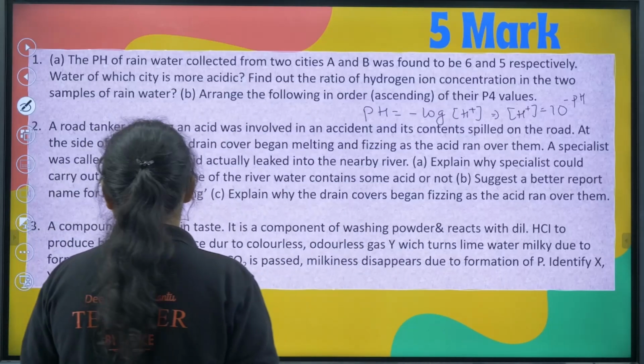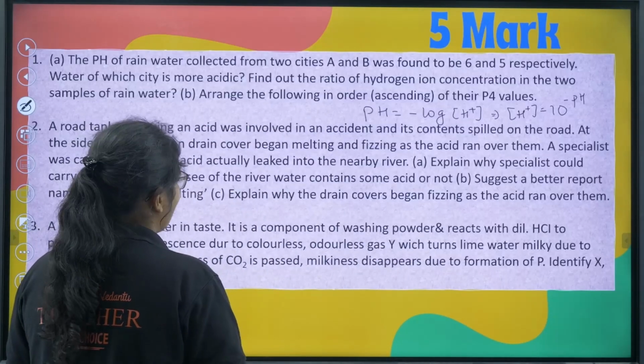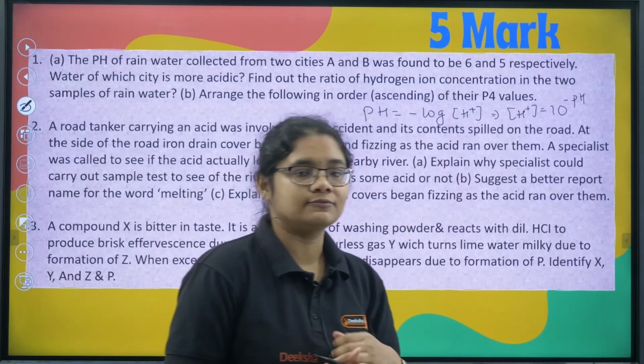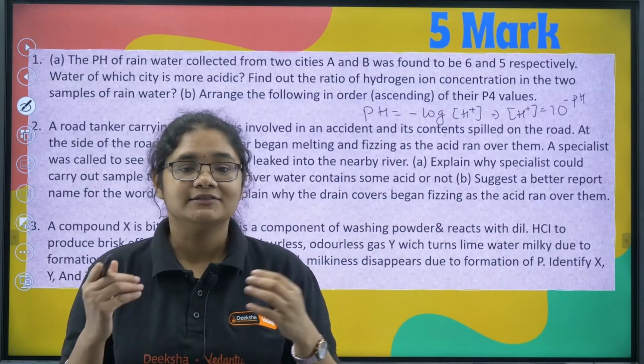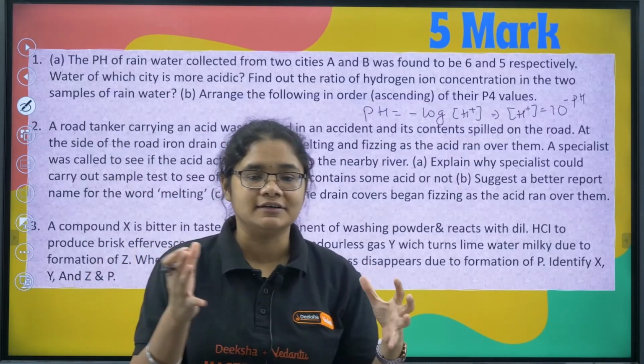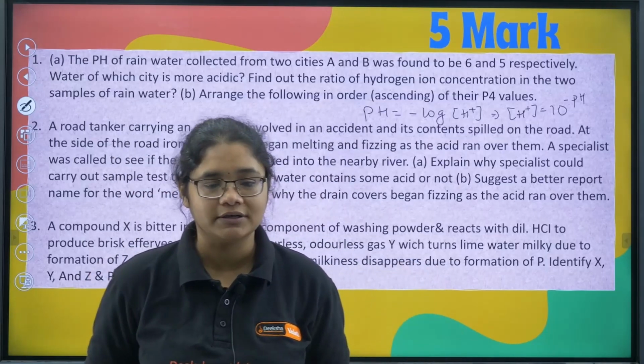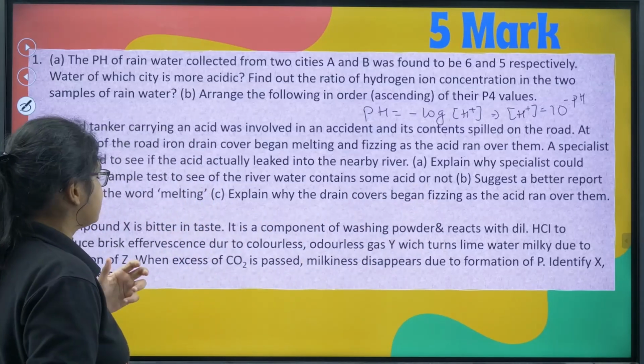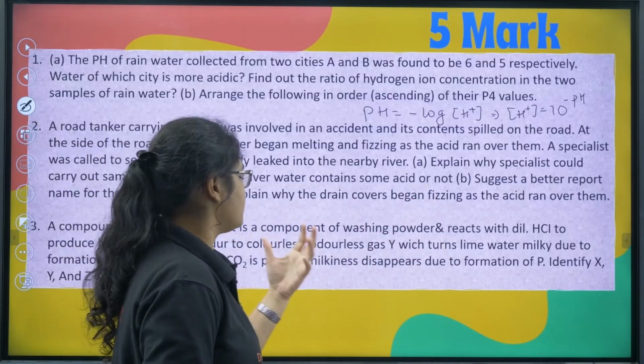Suggest a better word for melting. Explain why the drain covers became fizzing as an acid ran over them. So the drain cover was made up of iron. So when the acid reacted with the iron, you will see a reaction taking place there. That is why it started fizzing. Next, the compound X is bitter in taste. It is a component of washing powder.